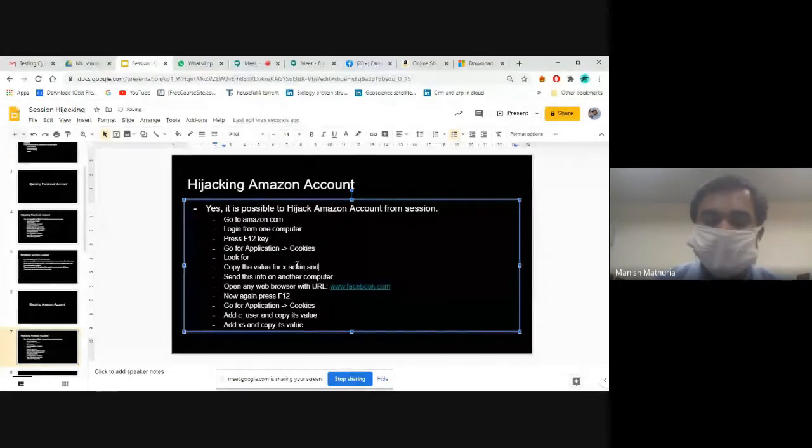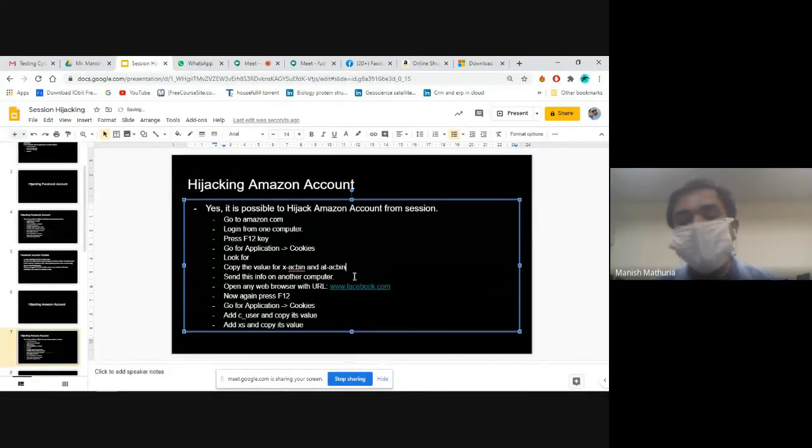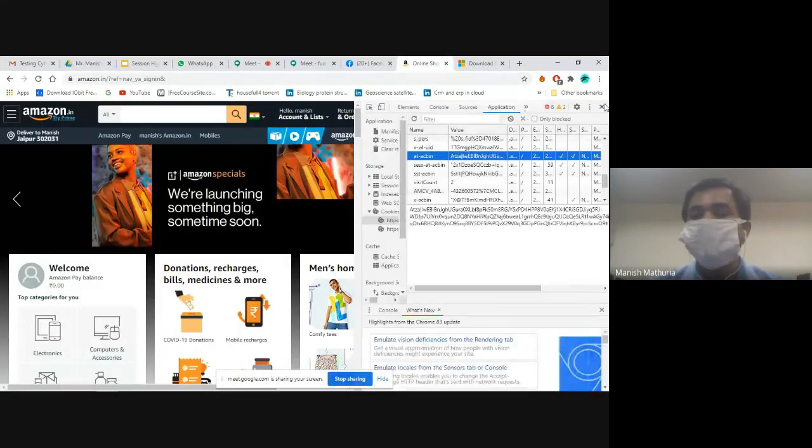Okay, there are some changes. We have two variables in the account. The first is x-ac-bin and the second is at-ac-bin. Basically, it represents the account activity. AC stands for account activity. So you will use the same method for the Amazon account, but here you will need to access the value of these two variables, x-ac-bin and at-ac-bin. Okay, so I can show you here.